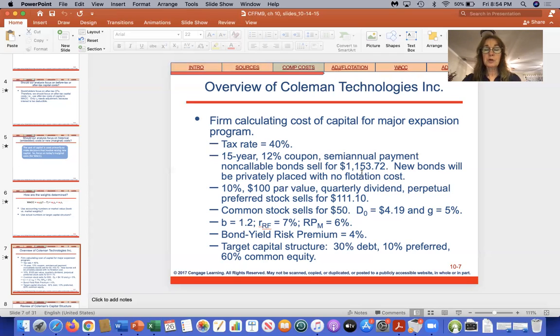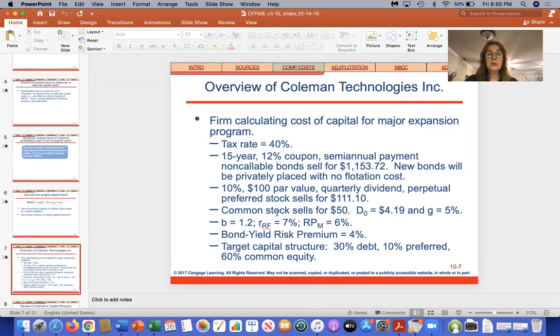That's the yield to maturity. This is the information on the preferred stock. So this is the par value. This is what it's currently selling for, and it's paying a 10% dividend.